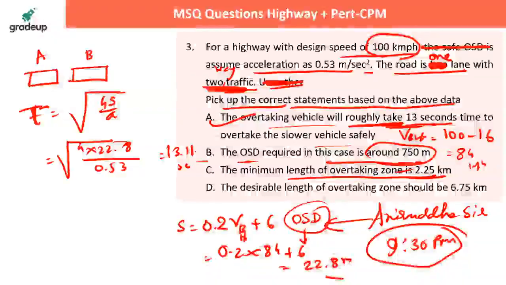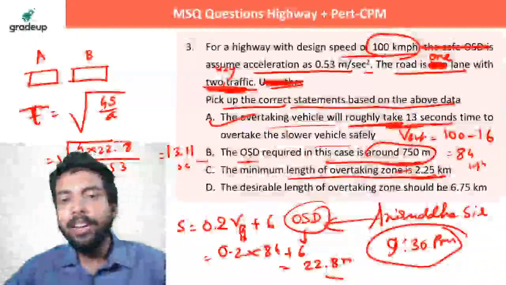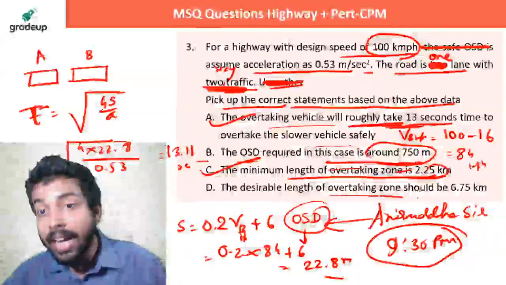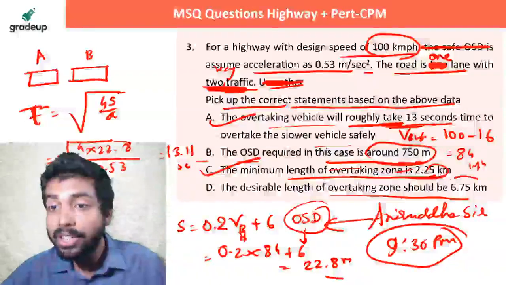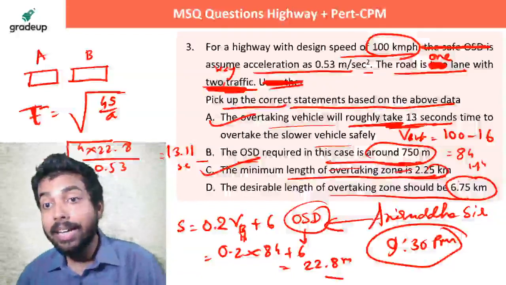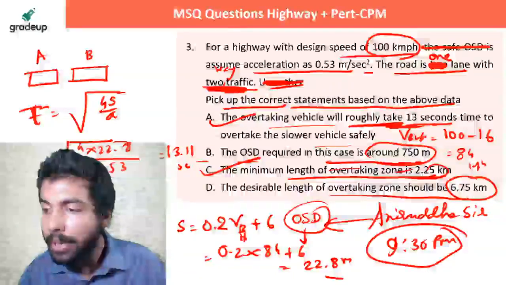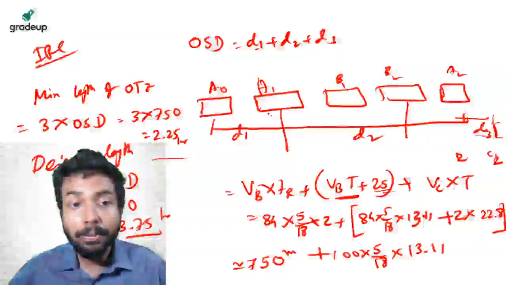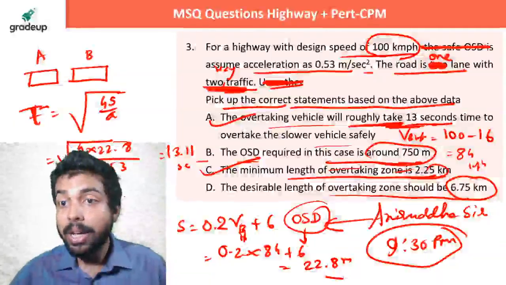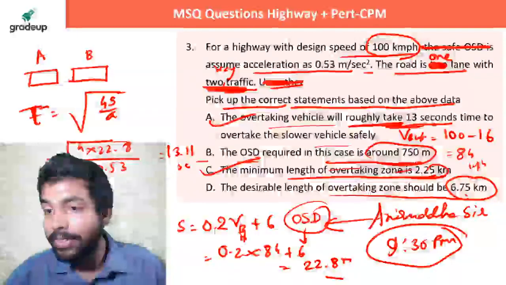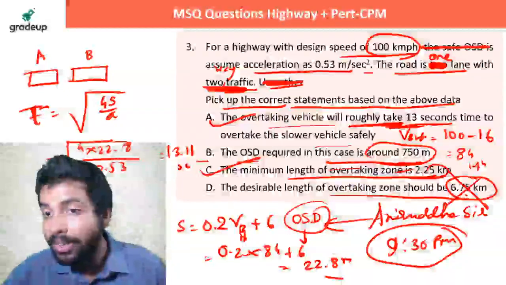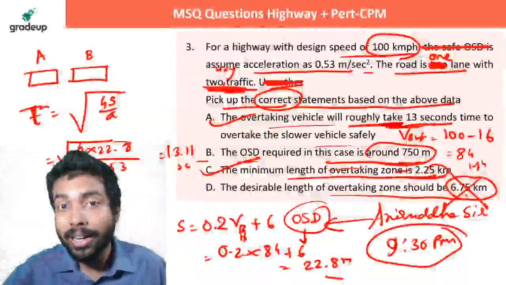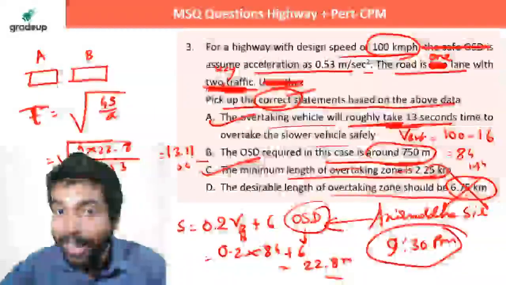Let's check our answers. This thing is correctly given that the minimum length of overtaking zone is 2.25, but the desirable length of overtaking zone they are giving is 6.75. That is completely wrong. Yes, correct, Prajakta. So 6.75 is wrong. That means this answer is actually 3.75. They are writing it as 6.75. So this answer is wrong. They are saying correct. So first of all, you look at this. What is required in the question? Correct or incorrect?